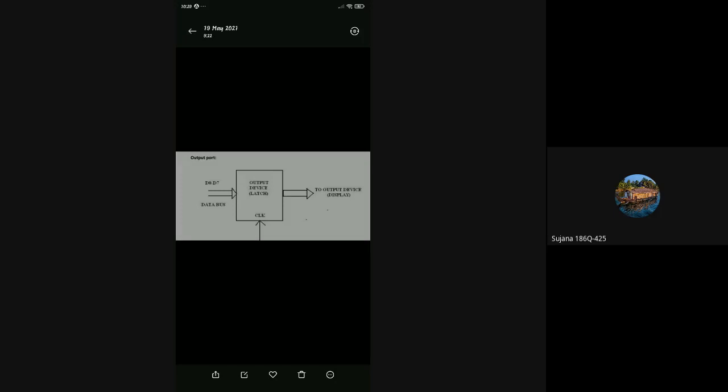Whatever devices are connected to the microprocessor, an interfacing circuit will be present. The microprocessor gets connected to a device through an interfacing circuit, and that circuit provides the communication between the microprocessor and the other circuit connected to it.